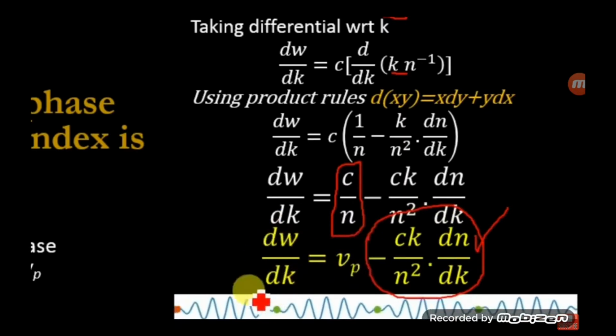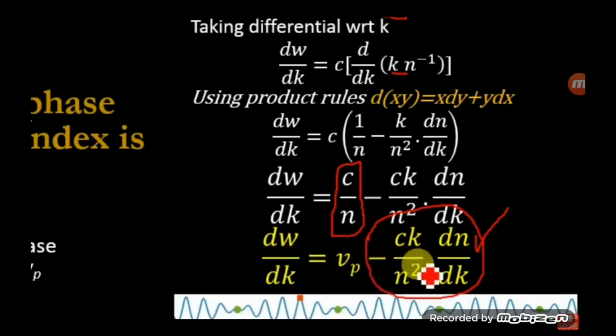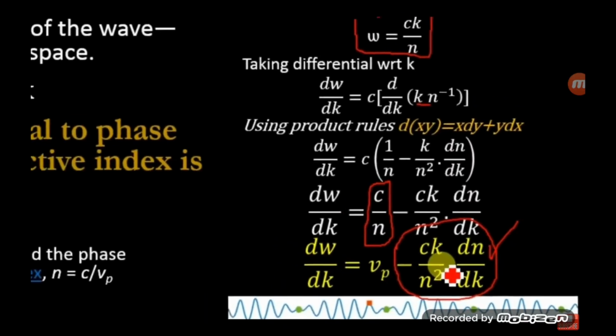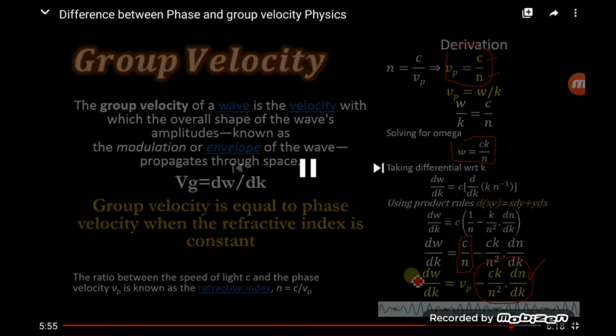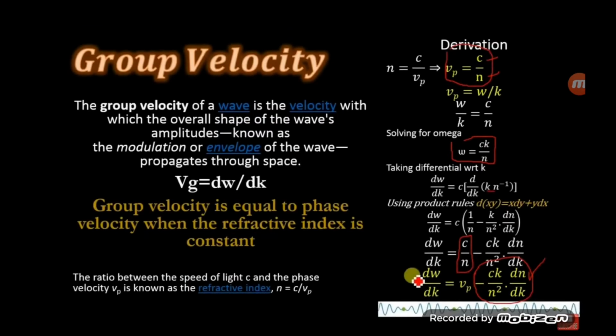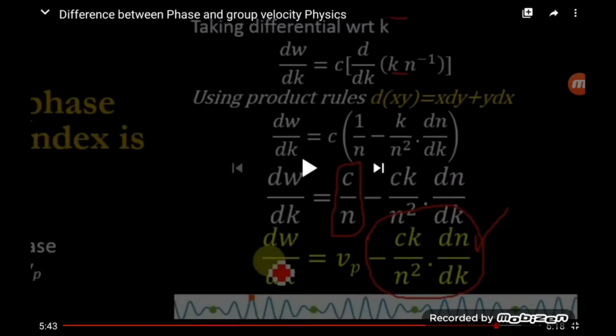So the group velocity can never surpass the speed of light, but phase velocity can surpass the speed of light. But actually we need the group velocity to transfer the information from one place to another. That's why the speed of light is constant. In this video, we have seen the group velocity and the phase velocity.